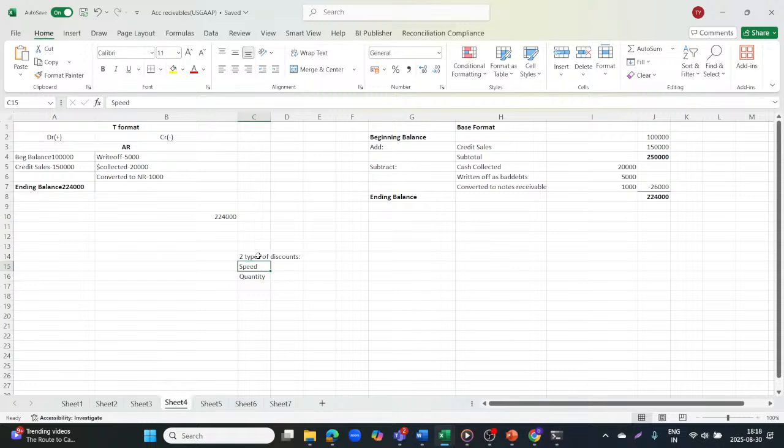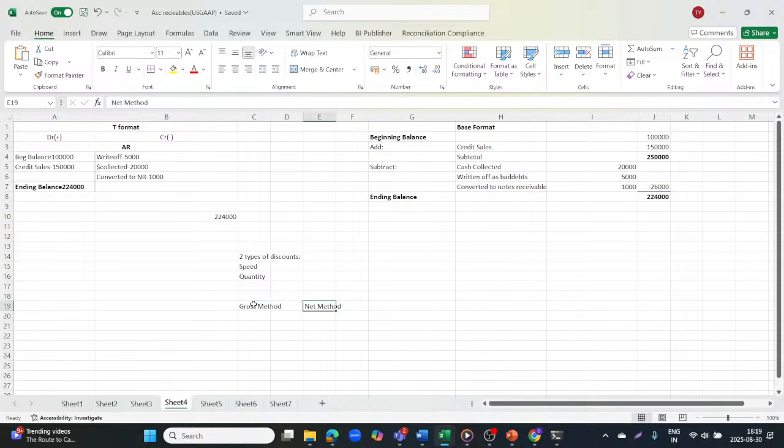So when you have a promotional event to increase your sales, then to account for that particular discount, you have a gross method and a net method. So two methods are covered. You can bifurcate it on the basis of the gross method and the second is the net method. The gross method is the method that considers the sale without considering the available discount. It goes with the assumption that the customer will not make use of the discount.